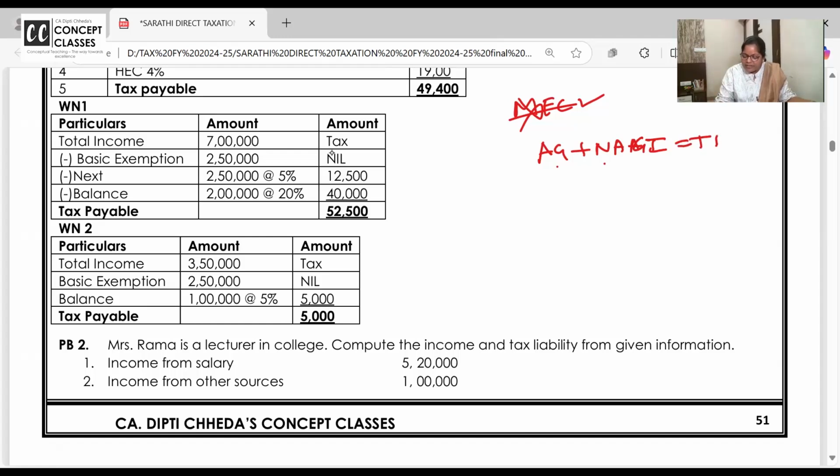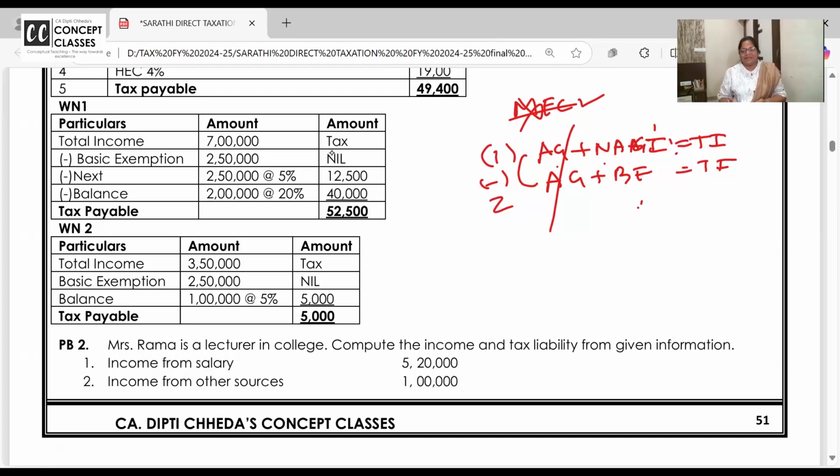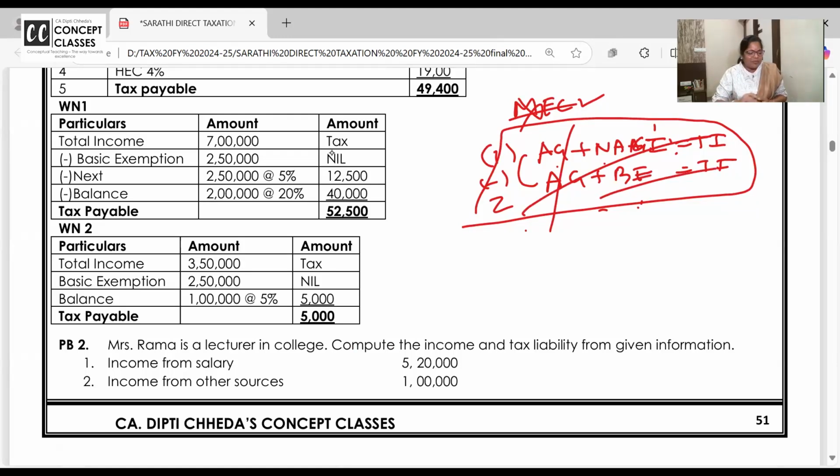Agricultural, non-agricultural income, total income, pay the tax. Agricultural income plus basic exemption, total income, pay the tax. And then we do 1 minus 2. So somehow we are paying the tax on normal income minus basic exemption. If you understand, okay. If it's getting confusing in the last 5 minutes, don't do it. We are paying the tax on our normal income minus the basic exemption, which we have been doing for the last 3 days: normal taxable income minus the basic exemption.